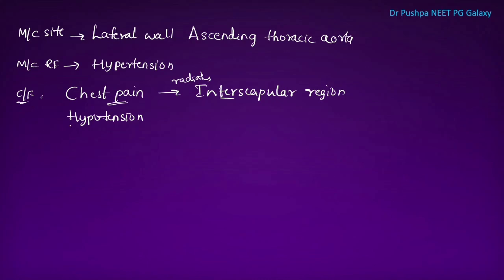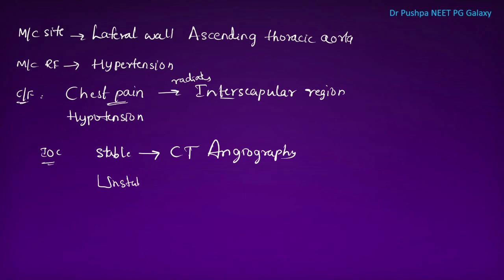What is the investigation of choice in case of hemodynamically stable patients? In a stable patient, the investigation of choice is CT angiography. Whereas in case of an unstable patient, the investigation of choice is transesophageal echo.